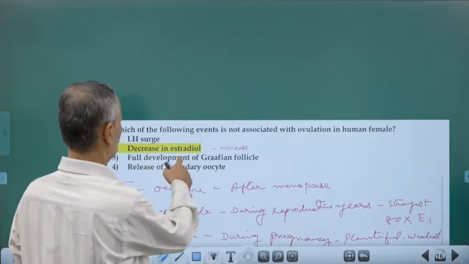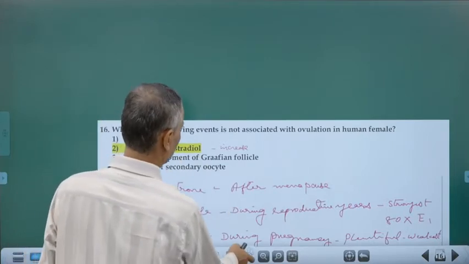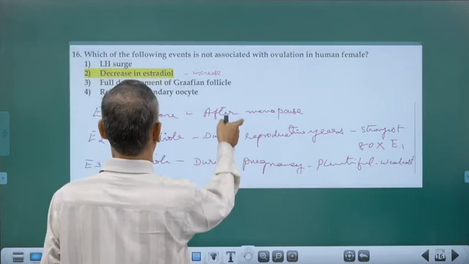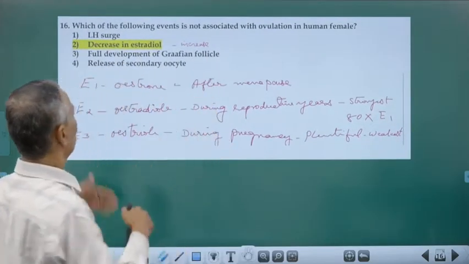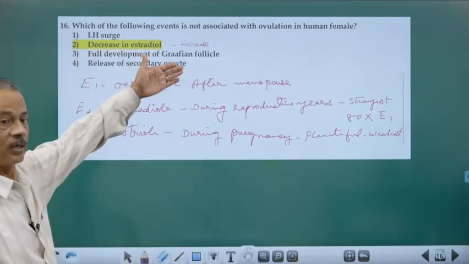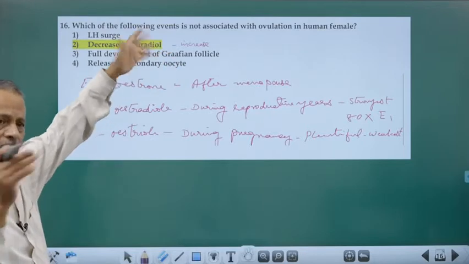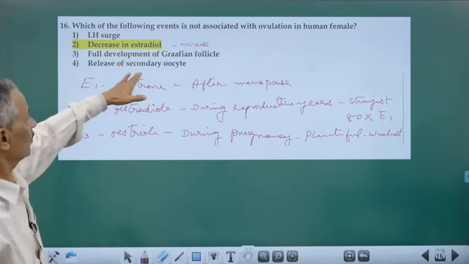So decrease in estrogen is not correct. Estradiol is not correct. It's an increase. Full development of the Graafian follicle: once it is fully formed, ovulation occurs and the secondary oocyte is released.